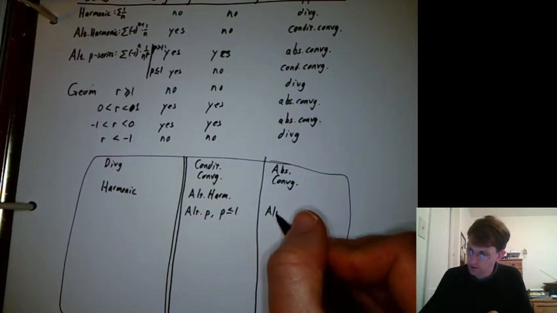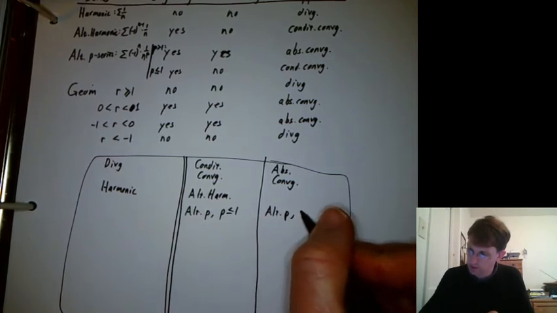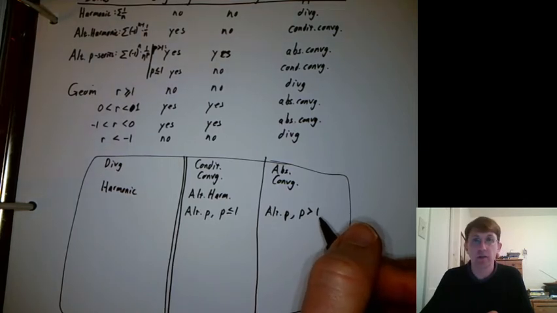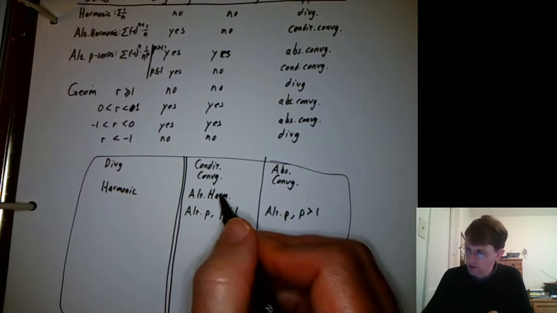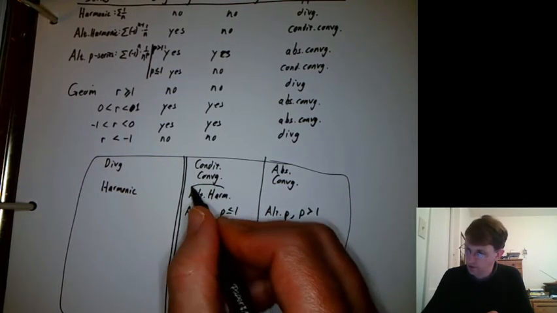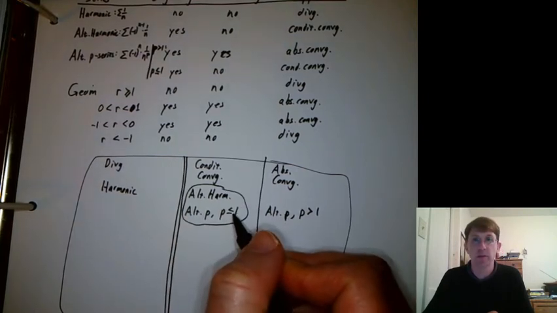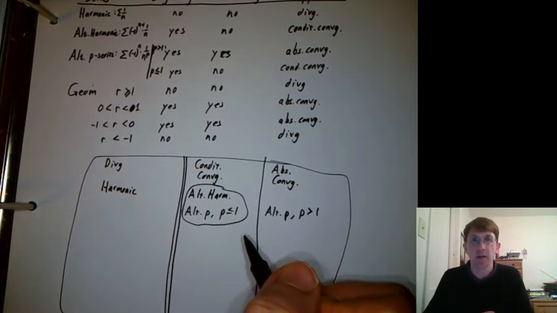And alternating p-series with p greater than 1 is absolutely convergent. Alternating harmonic is part of alternating p-series with p less than or equal to 1, so that's actually kind of the same thing.